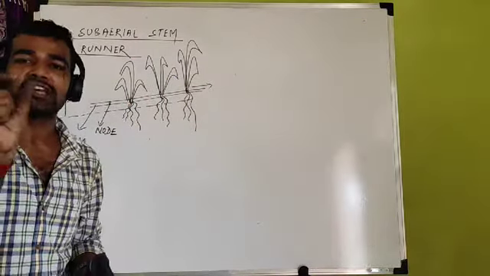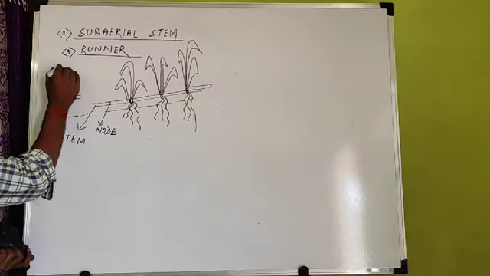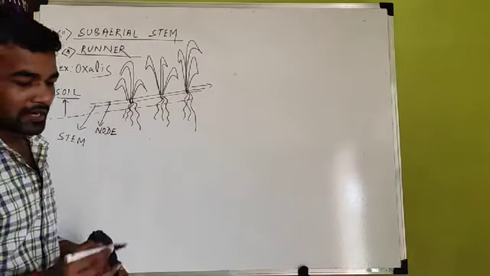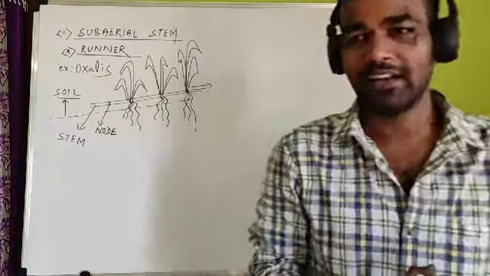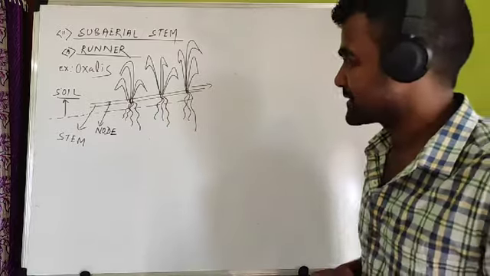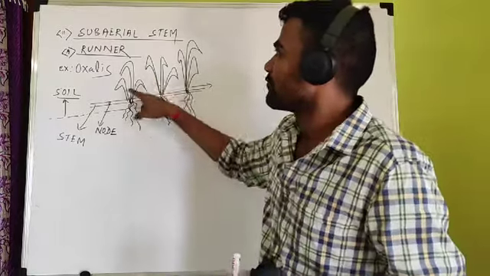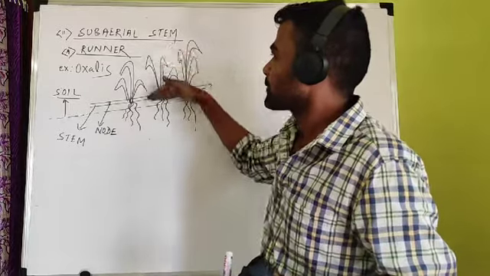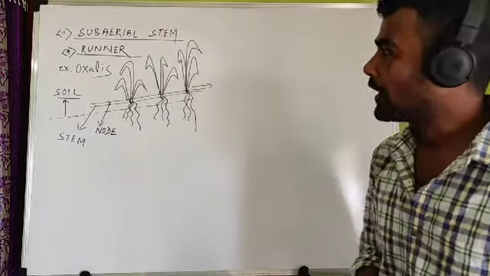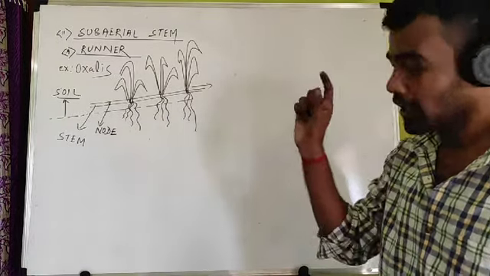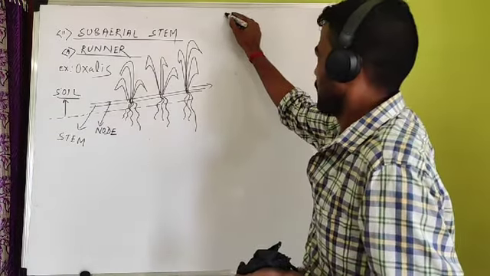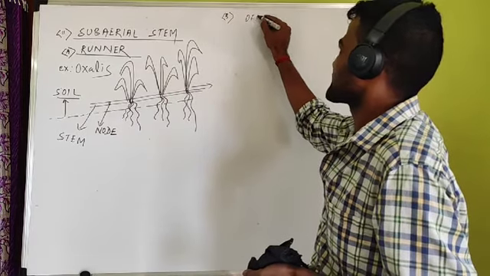And the best examples are grass and oxalis. Oxalis is a special type of grass. You have to remember oxalis. And dub grass, Cynodon is the scientific name. So grasses, maximum grasses. In the case of grass, you find their stem grows and the leaf develops on the upper surface and the root develops from the node portion on the lower surface. So this is all about the runner. So runner is a type of subaerial stem. The second type of subaerial stem is called offset.